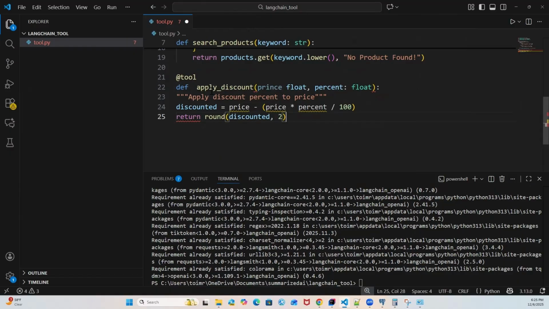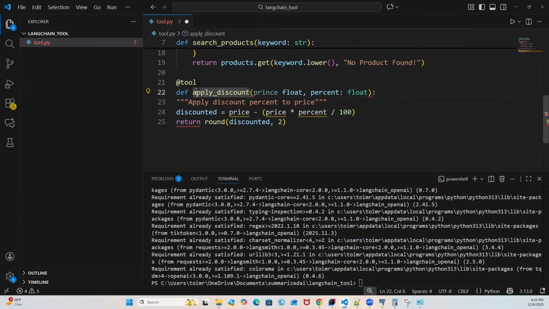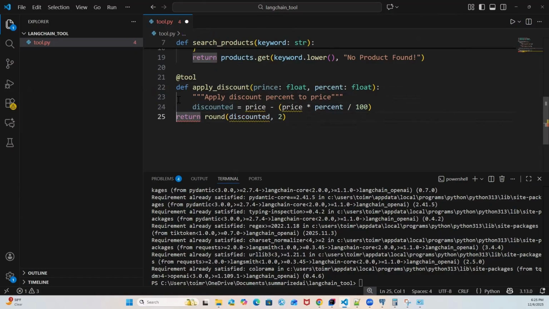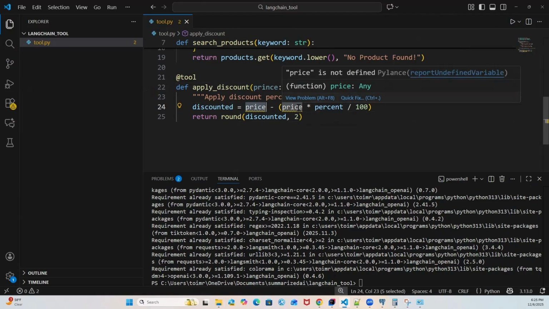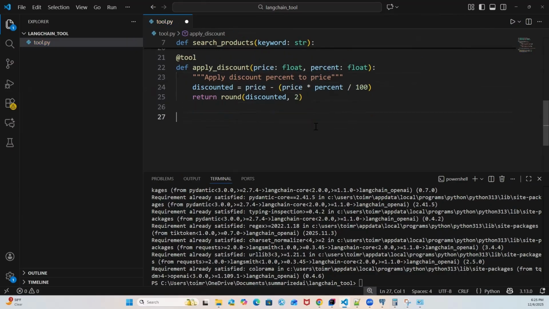Great. Now it looks like we made a mistake here. Apply discount price, okay, this is fine. And then it should be this, and this. Great. So here we have discounted equals price minus price into percent divided by 100. Yep, everything looks good here. So it is saying price is not okay. Oh, this is the mistake. Now we have the price with us. Now we can go ahead and define our LLM model here.